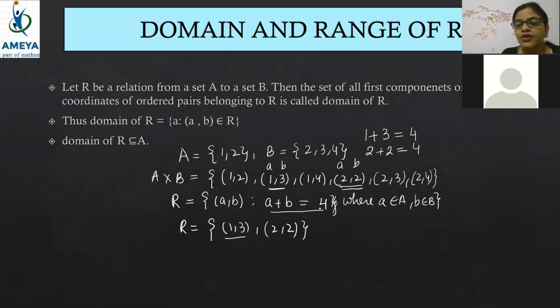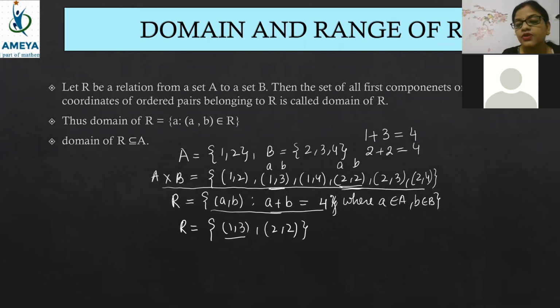It is just like you have 10 chocolates in your hand and I came and asked you, can you give me the chocolate whose calorie level is this? You will check all the chocolates and select the chocolate whose calorie level is exactly 10. In the same way, in A cross B, the relation will take whatever element it needs. Here, the relation needed A plus B is equal to 4.